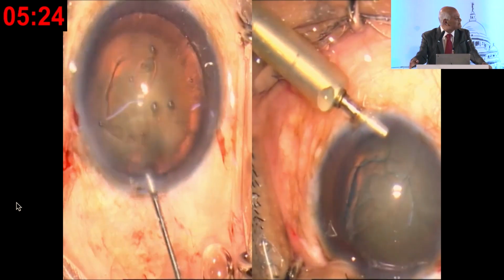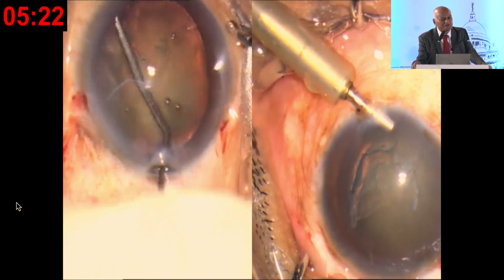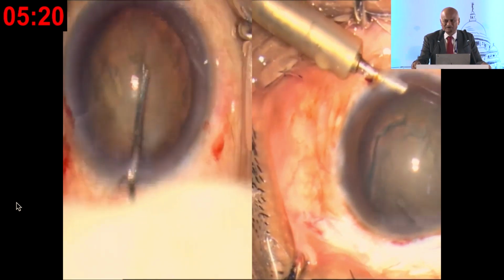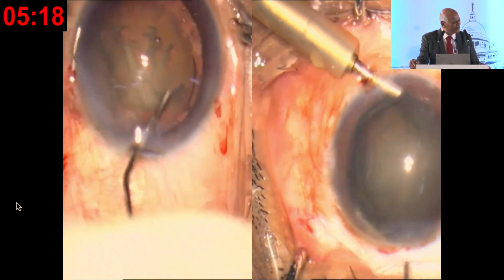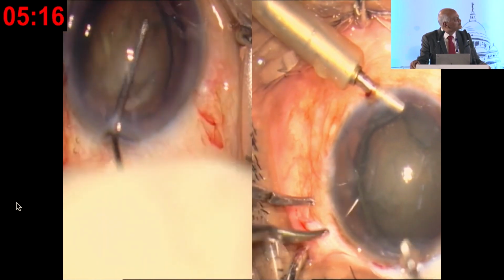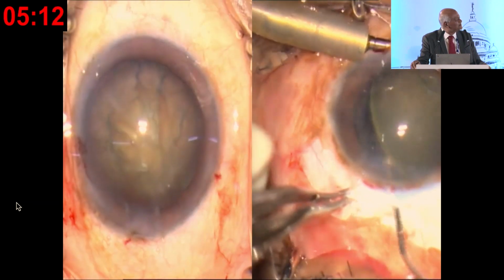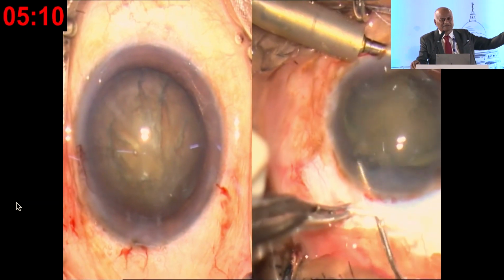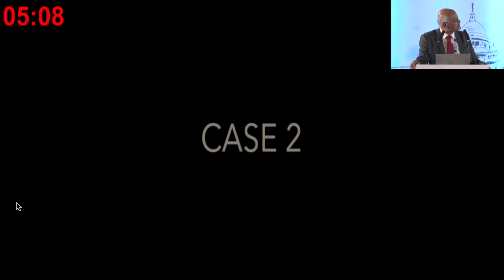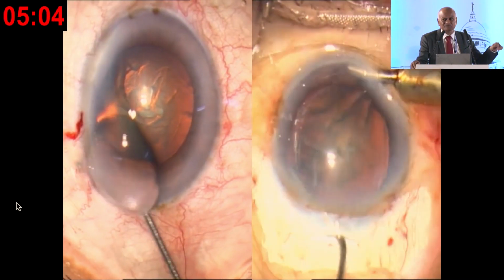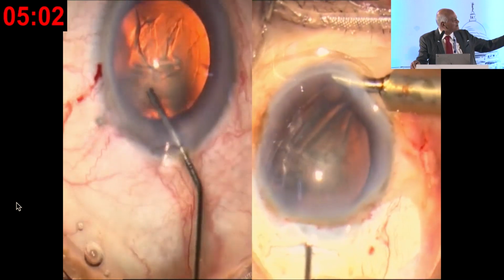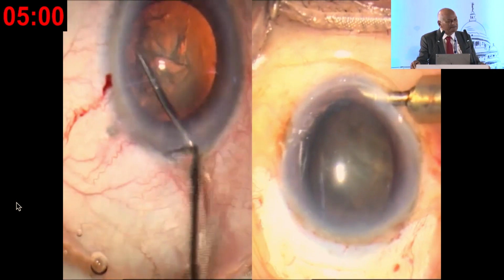Now the hydrodissection: in both places, in phaco also and in SICS also, it is required, and we are doing it. See, this is the hydrodissection I am doing, and there also in SICS the hydrodissection is done. Again you see the case where I am doing both; hydrodissection in phaco is required.